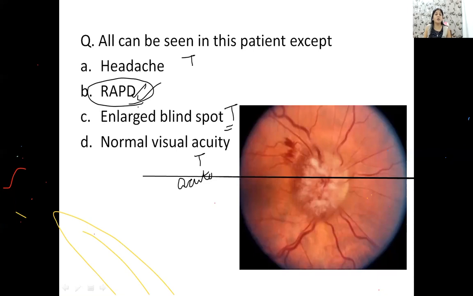Pupils will remain normal. Enlarged blind spot क्या होता है बच्चे? Blind spot is your physiological blind spot in your visual field. अगर ये visual field है तो यहाँ पे एक black color का area होता है which is always a blind spot. It corresponds to your optic disc. In papilledema, you have gross enlargement of the disc, so your blind spot will also be enlarged. Is that okay? Is that clear? So enlarged blind spot will be seen in papilledema, right?